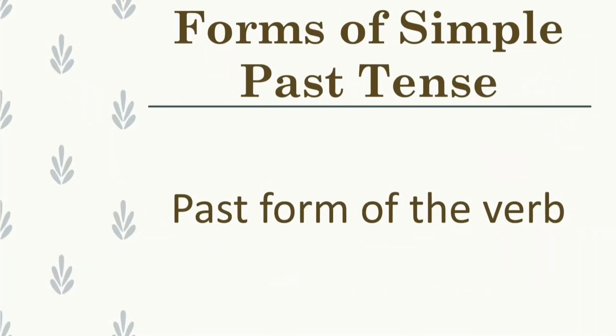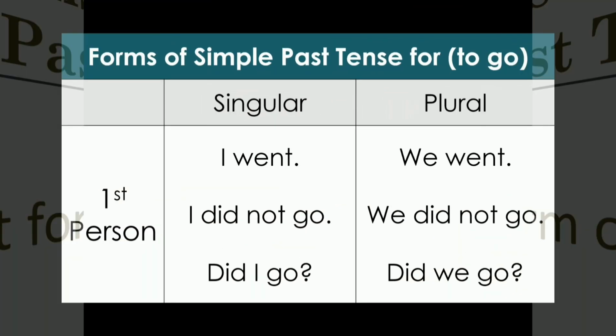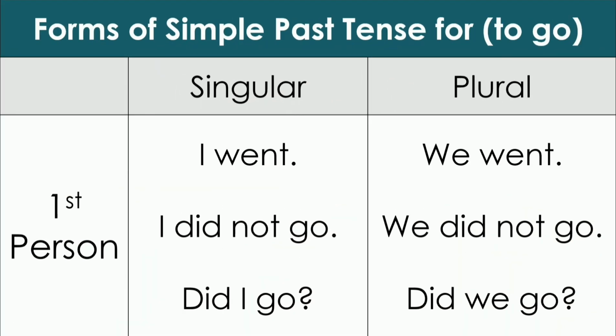Let's understand the forms of simple past tense. To express simple past tense, past form of the verb is used. Past form of the verb is also called the second form of the verb. Let's understand this through the following table. Here, I have taken verb to go for example. The past form of go is went and the first person subjects are I and we. So the forms are I went and we went.